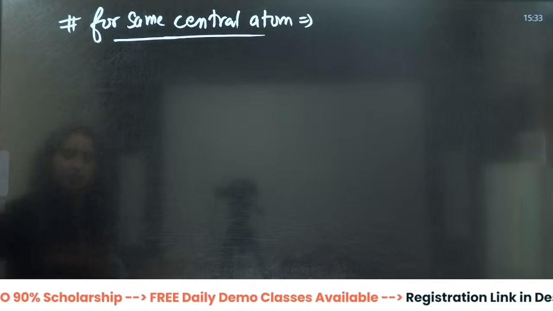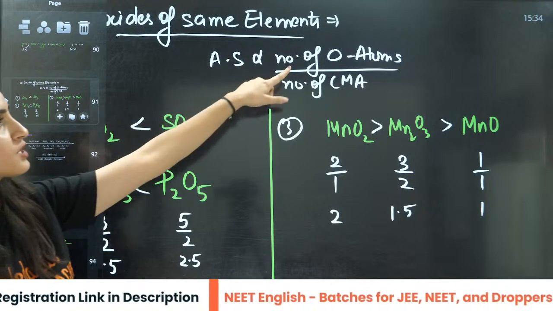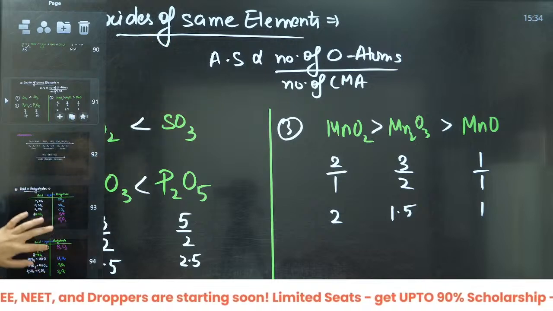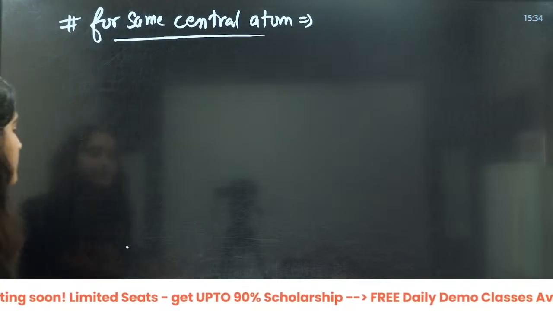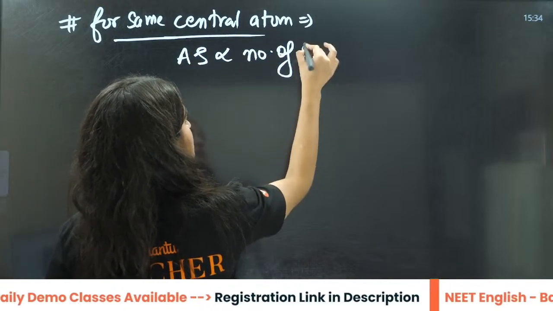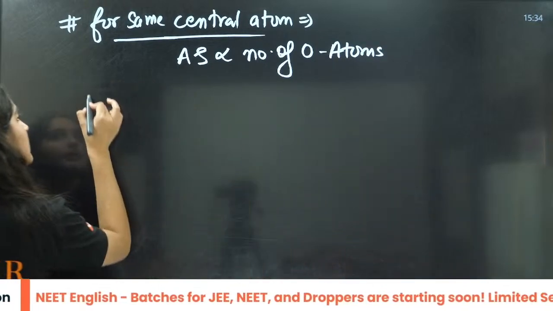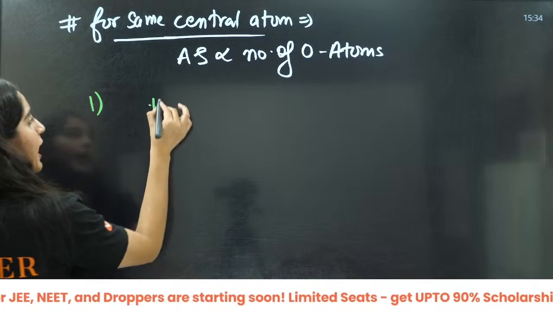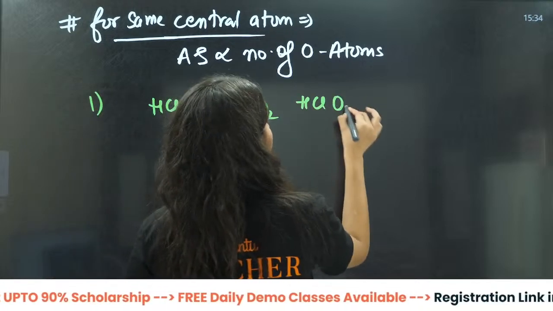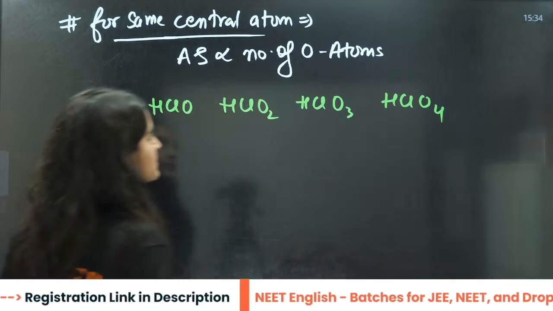In oxides, for the same element, what did we do? Acidic strength is directly proportional to the number of oxygen atoms divided by the central metal atom, right? And here we will do the same thing: acidic strength is directly proportional to the number of oxygen atoms. But there is one exception to this, which we will learn about. First, if I talk about HClO, HClO2, HClO3, HClO4, the central atom is the same.